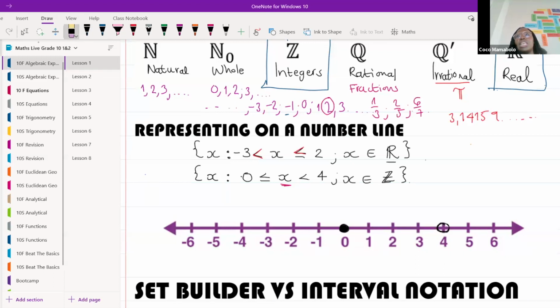So we need to go to each individual number and we must put a dot. Now, this one must be closed because that makes up part of x. 1 must be closed. And 2 must be closed. And 3 must be closed because those are the numbers that we can consider. 4 needs to stay open because we didn't include it.